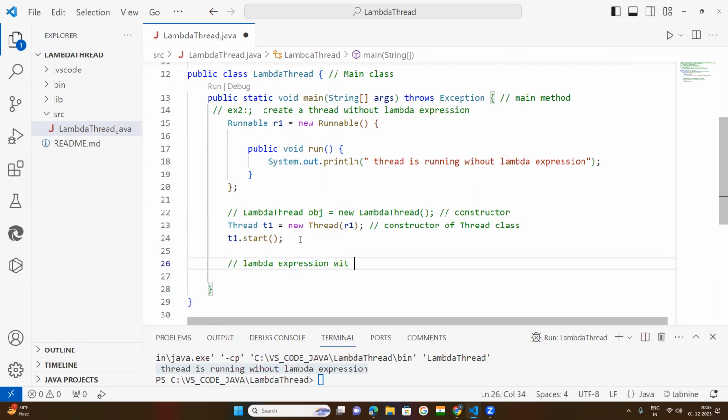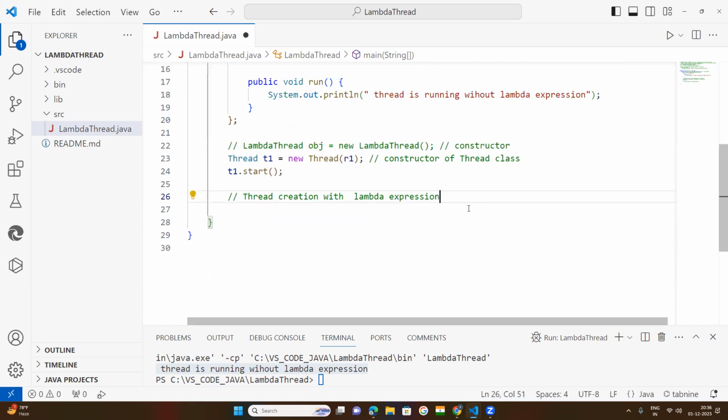Thread creation with lambda expression. How is lambda expression implemented here in thread creation? That is, we need to understand how lambda expression is implemented in thread creation. That is the story.